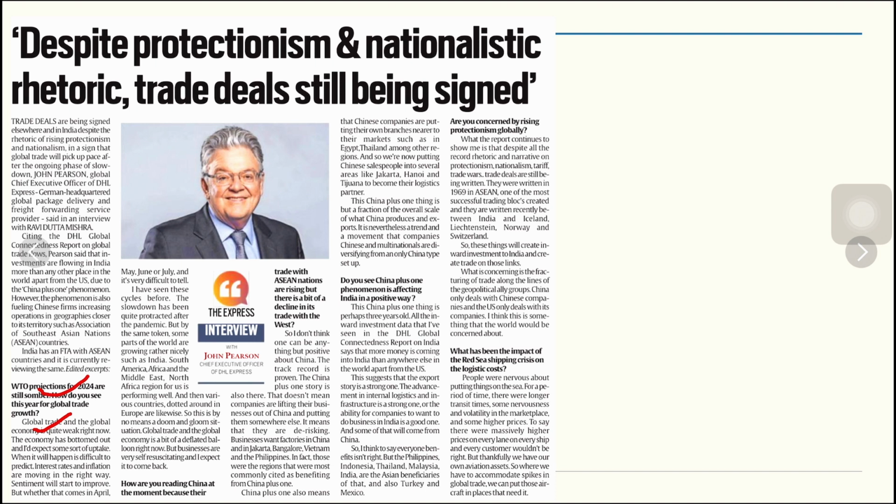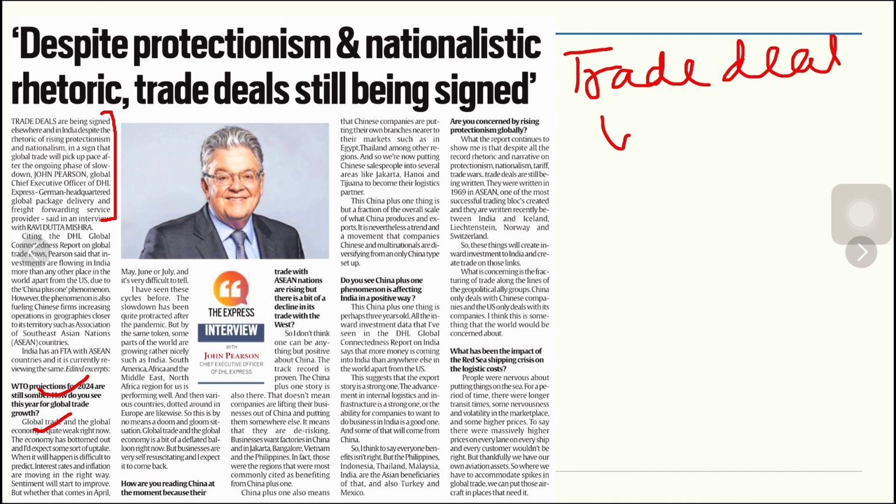He says that trade deals are signed elsewhere and in India despite the rhetoric of rising protectionism and nationalism. So whenever you are writing that trade deals are being, or WTO is being weakened, you can mention that the reason behind it is rising protectionism and rising nationalism. Rising protectionism means everyone is now talking about national imports, that we will be banning imports and getting self-sufficiency. They are also trying to get nationalistic. Nationalistic in the sense that we will improve our national position, and all those resources and minerals which we were earlier exporting are only for our population. There is no one other who can take care of it.